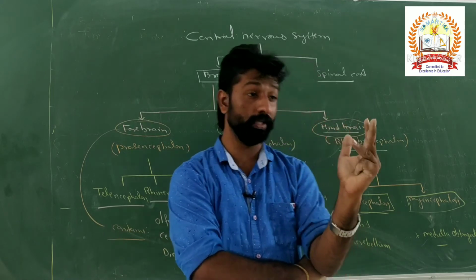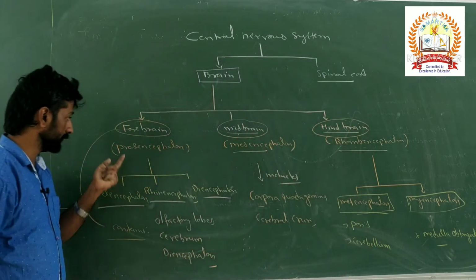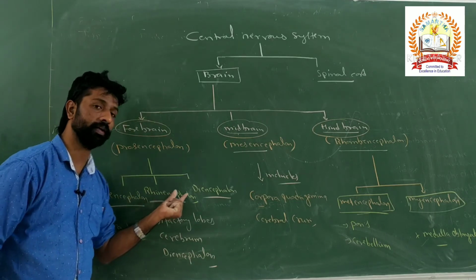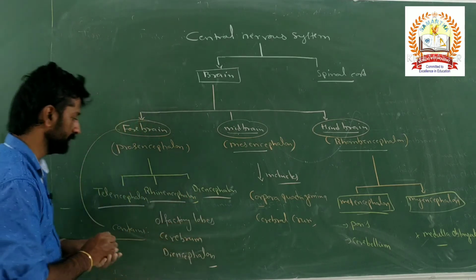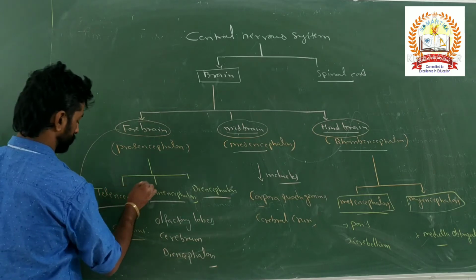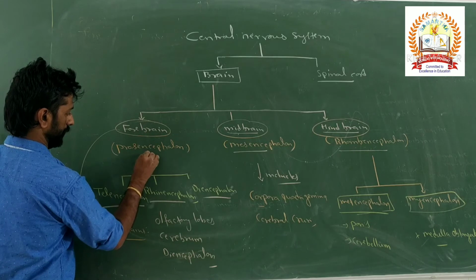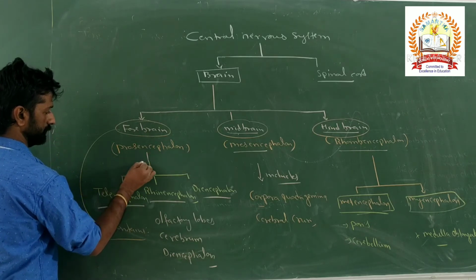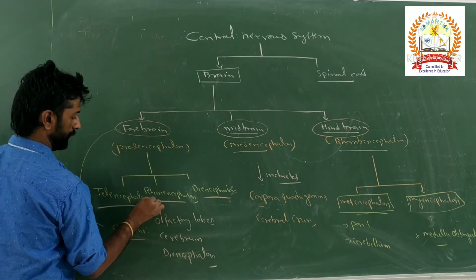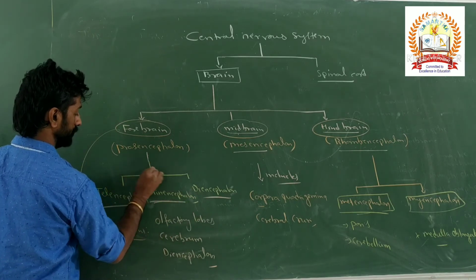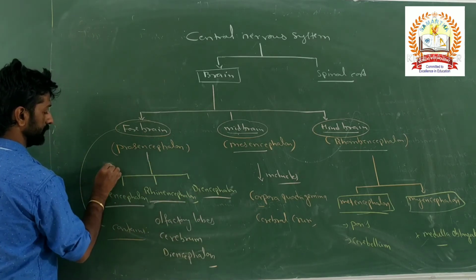the formation of three divisions of the brain, that are nothing but the parts of the forebrain called the telencephalon, rhinencephalon and then the diencephalon. So the forebrain undergoes division that gives rise to three parts. What are those? Telencephalon, rhinencephalon and diencephalon. These are the divisions of